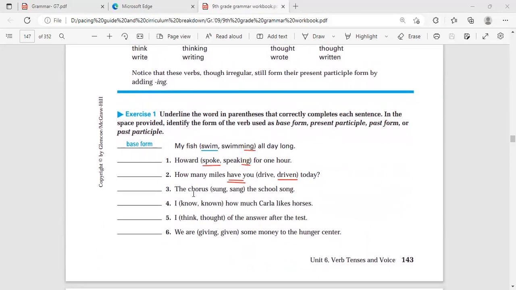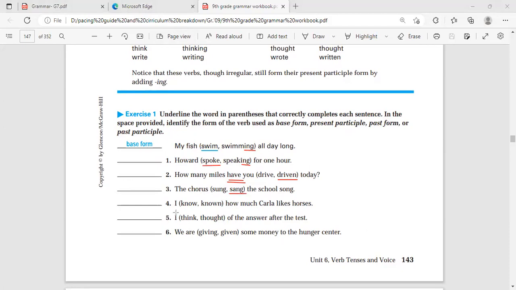Number three, the chorus sang the school song. Of course, once we pick sung, that's followed by have or has. So I have to pick sang.